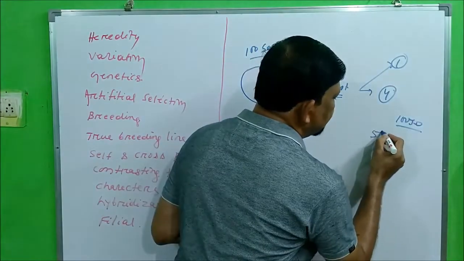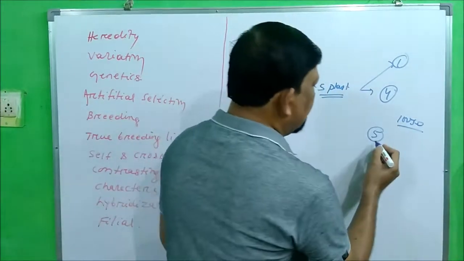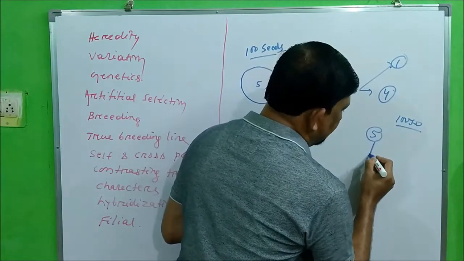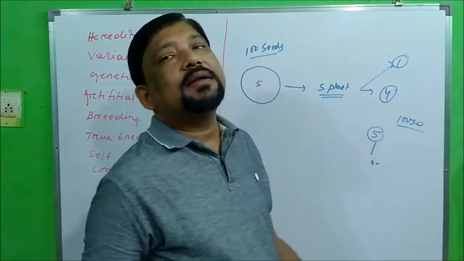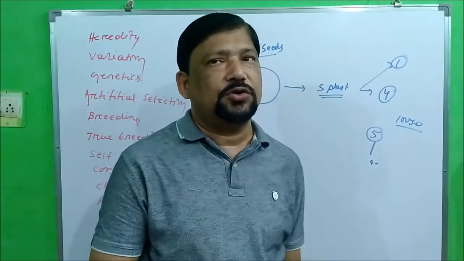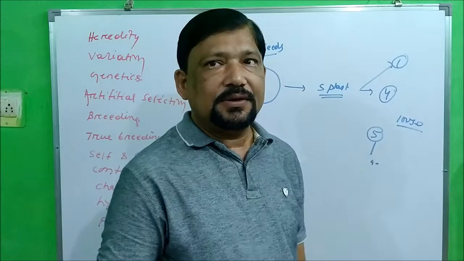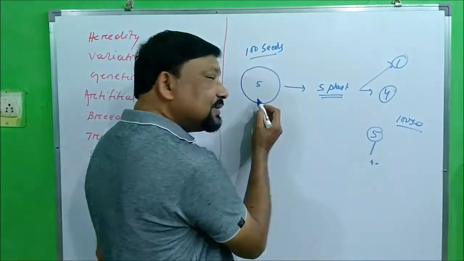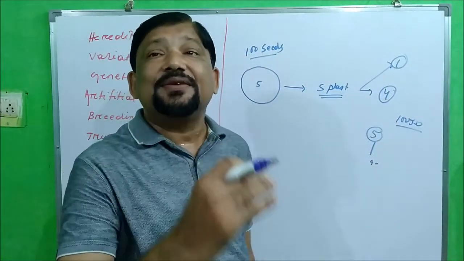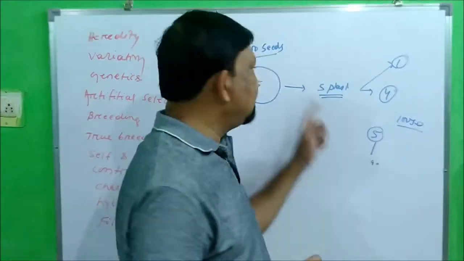Again select 5 seeds. In these 5 seeds he observed that all the seeds are of good quality, and the plants which come out from these 5 seeds are giving good products. Right. What does the farmer do? He has selected artificially. He has selected the good quality seeds, and this is called